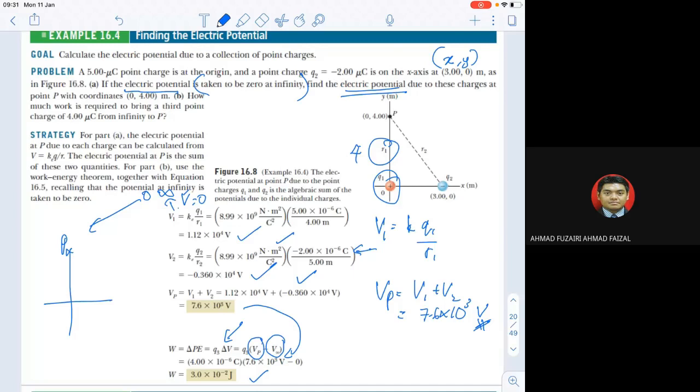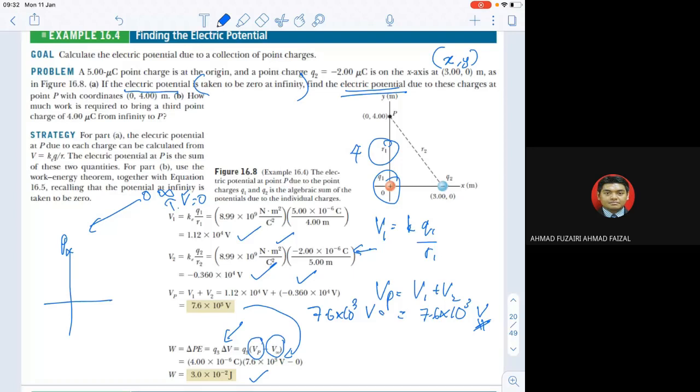Let's say we calculated V1 and V2, then at the end you should add V1 plus V2 to get 7.6 times 10 to the power of 3 volts. Okay, 7.6 times 10 to the power of 3 volts. And then from another point of view, how much work is required to bring a third point charge, 4 microcoulomb, from infinity to P? That is another part that uses a difference in potential. Okay, that should be clear enough.